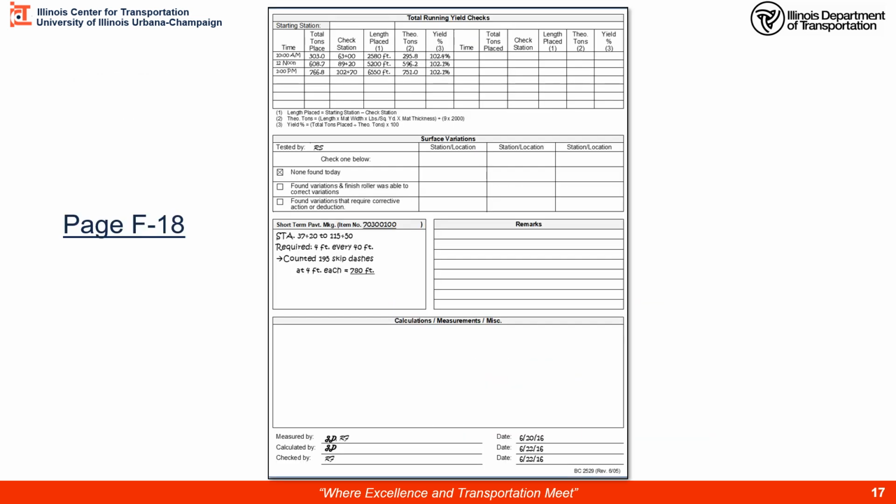Page F18 is the backside, or the second page, of your bituminous paving record. And here we've indicated our stations where we've checked running yield checks throughout the day, and we're doing pretty good. We had over 102% for each of our yield checks that we documented here.